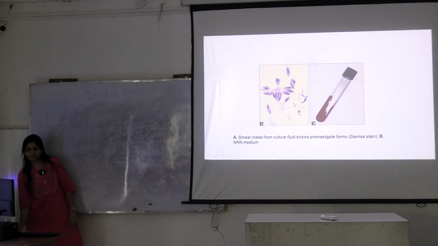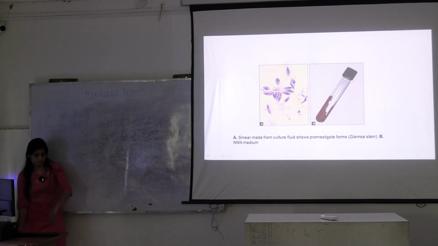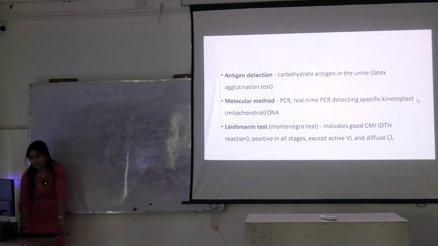What is this form? Why did you say promastigote? Because it has a flagellum. Okay. And this is the blood color. This is the medium, NNN medium. Antigen detection you are doing. You are doing PCR. There is something called the Leishmanin test.